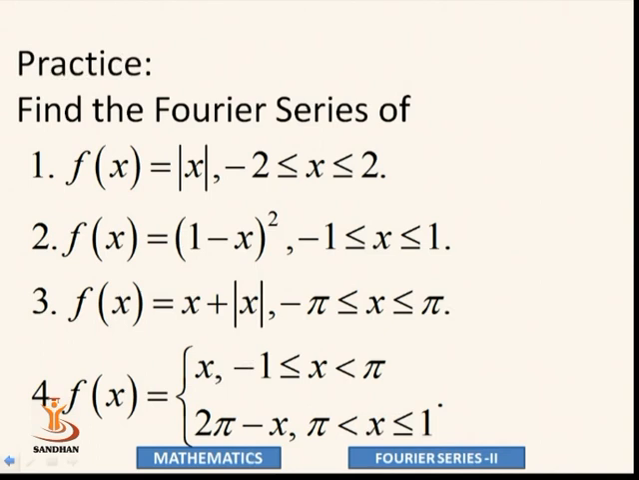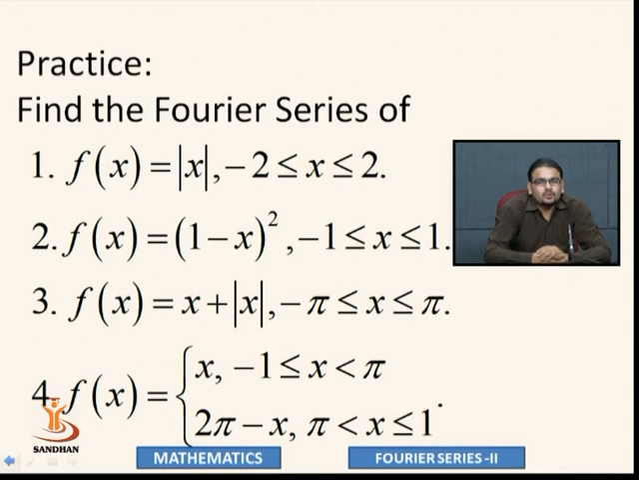bn goes to 0. Now the second example is f of x equal to (1 minus x) whole square from minus 1 to 1. Now here (1 minus x) whole square is not an even and not an odd function. So we require a0, an and also bn, all these three coefficients in our Fourier series.